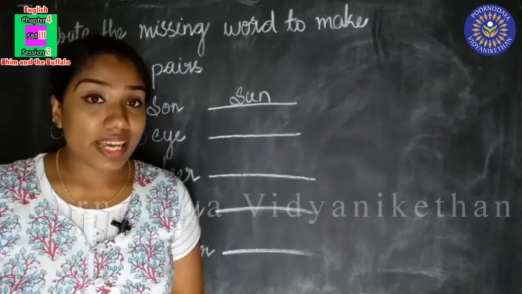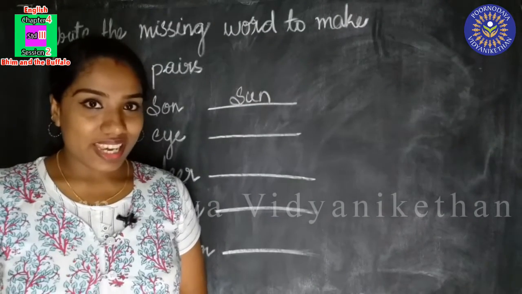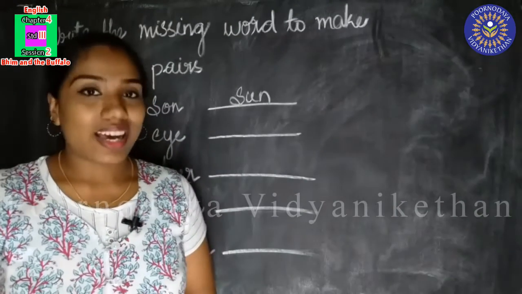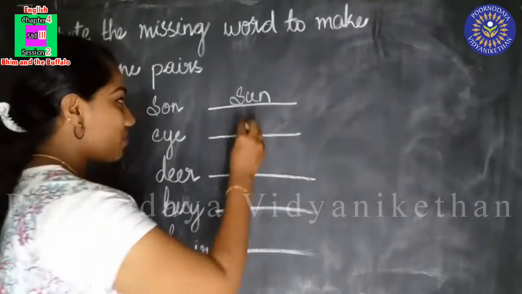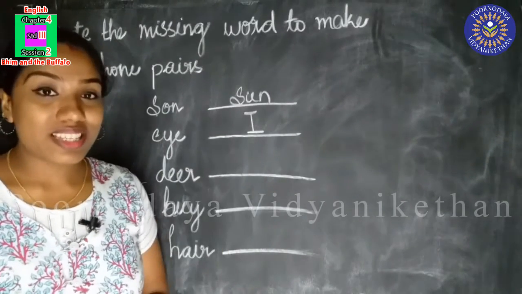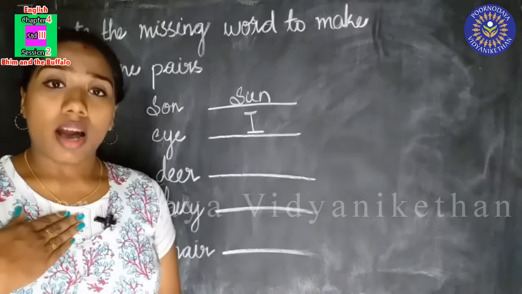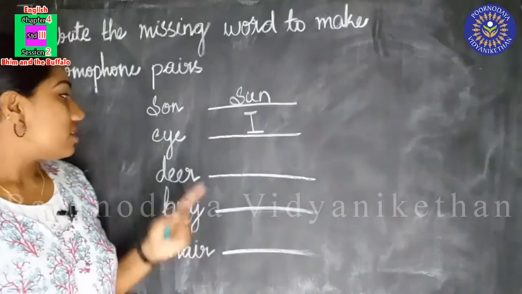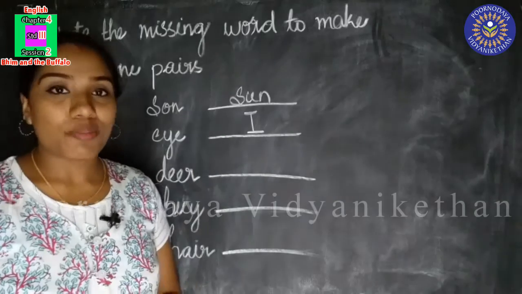You have already learned body parts in EVS, isn't it? Eye, E-Y-E. Yes, our body part. We can see with our eyes, and we know another I also. This one, I. Can you tell me what is the meaning of this? I. That means I. We always say like this. I am a student. I am a girl. I am a boy. Okay. So eye and I. So we made one more homophone pair.